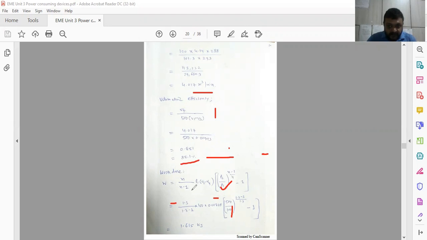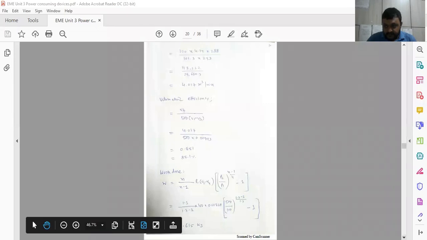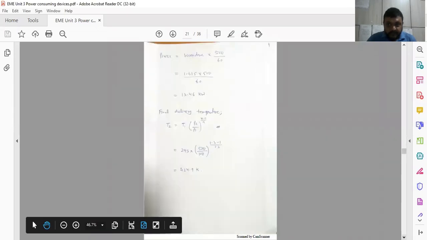And work done is equal to n upon n minus 1, a simple equation that we have already derived. You have to use this equation directly and put in the values, and you will get the answer. Very simple problem. After calculating the work done, you have to calculate the power.